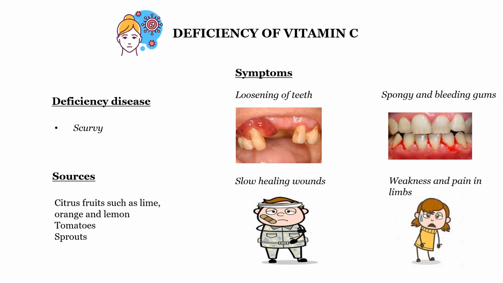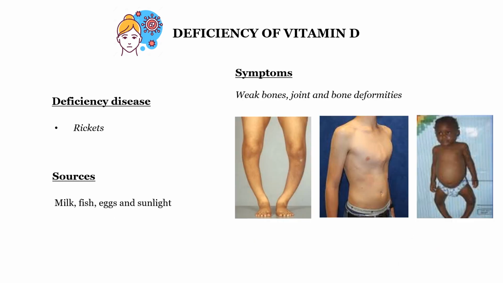These are the sources of vitamin C. With vitamin C, no infection comes to us easily. It helps resist infection and keeps our teeth, gums and joints healthy. So the disease name is scurvy.